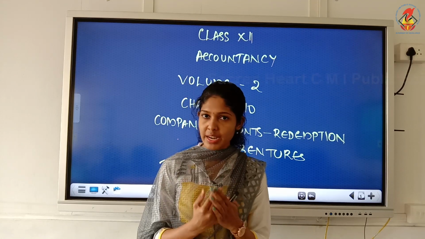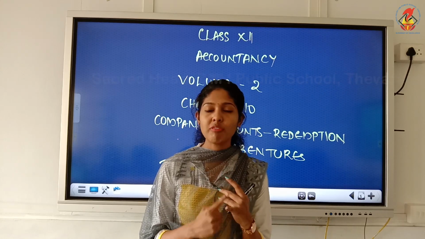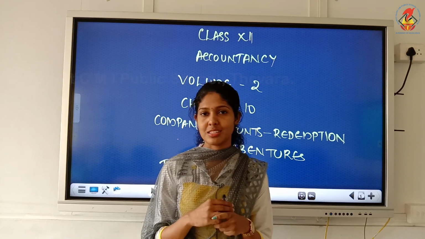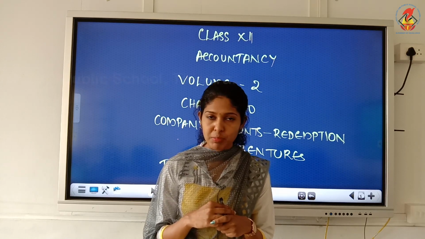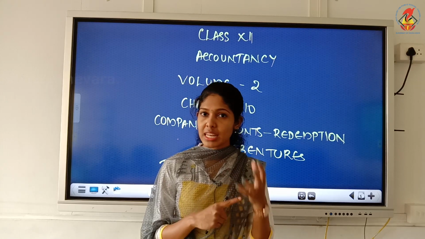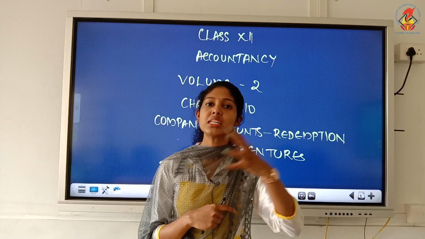So for starting the redemption process, the first step is creation of DRR. So now what is DRR? That is the question. DRR means debenture redemption reserve. So the name itself indicates the meaning. It is a reserve set aside.